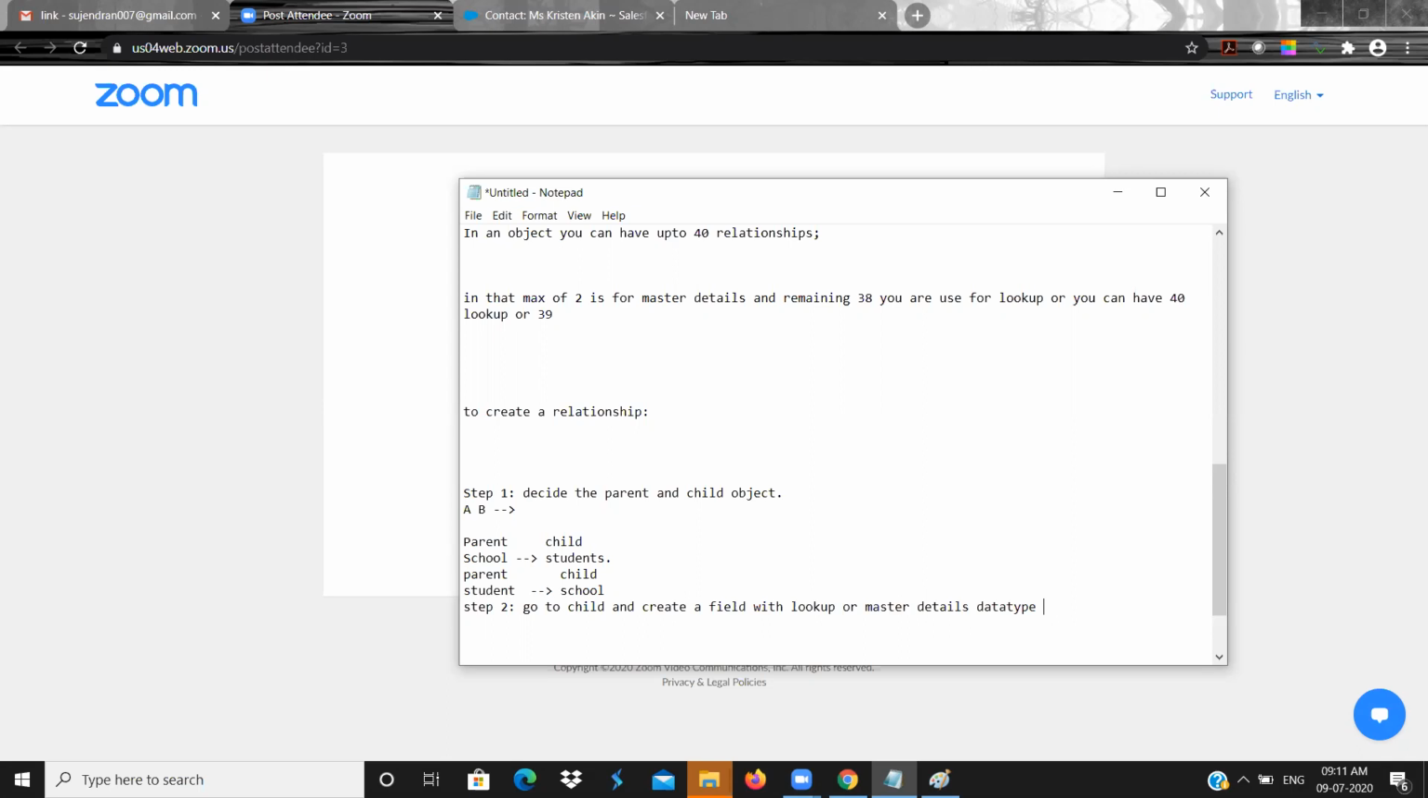Okay, so what you should do is, whenever you want to create a relationship between two objects, you should go to the child object and create a field with lookup or master detail data type. That is very, very important, because if you want to establish a relationship, you need to go to the child and create a field. That field will have a lookup, and that lookup will be pointing to its parent.